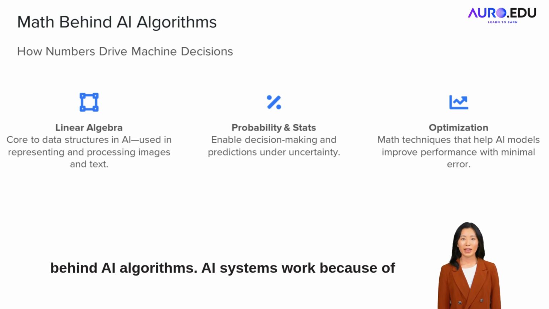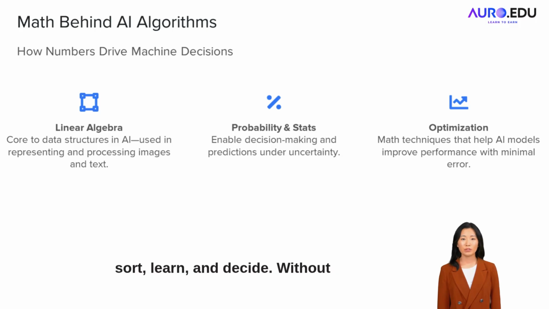AI algorithms. AI systems work because of math. They use linear algebra to understand images and probability to guess the best answers. Optimization techniques help them improve over time. These math tools let machines sort, learn, and decide. Without math, AI wouldn't exist.